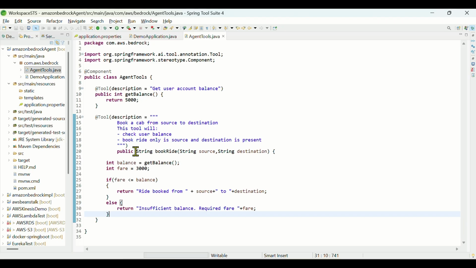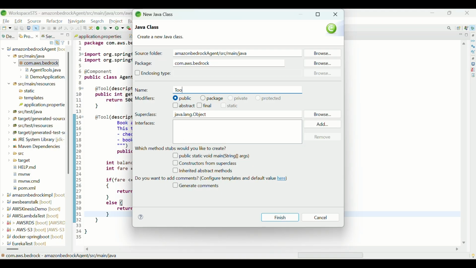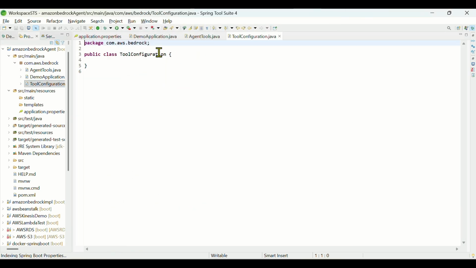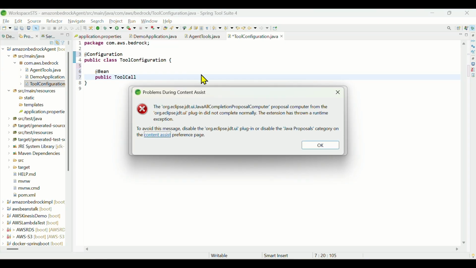The tool will be registered in a tool callback provider. So let's create a class, ToolConfiguration. It will be a configuration class, so @Configuration, and we can create a bean. We need a bean of public tool call